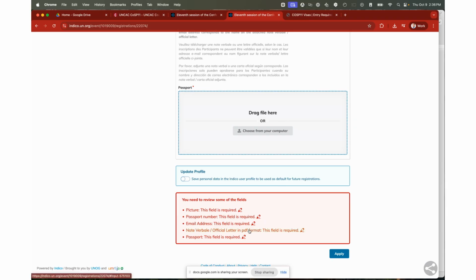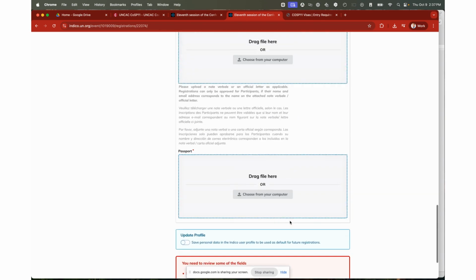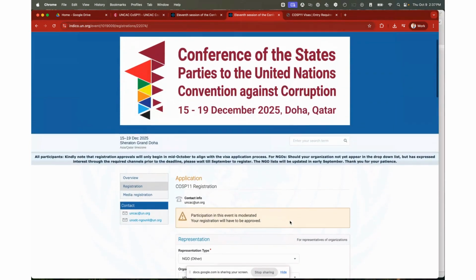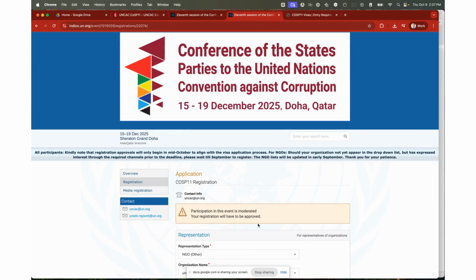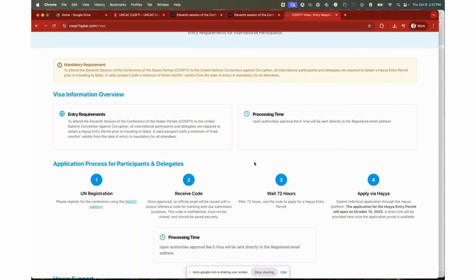Assuming that all these issues have been resolved, then you can click apply. And starting from mid-October, UN officers will review the incoming applications and manually approve them. Once the registration has been approved, you will also receive a unique identifier that you can then use for the digital visa application.